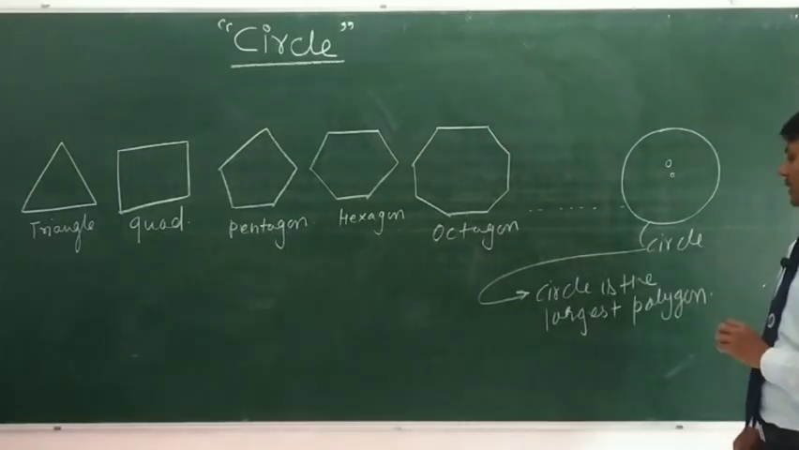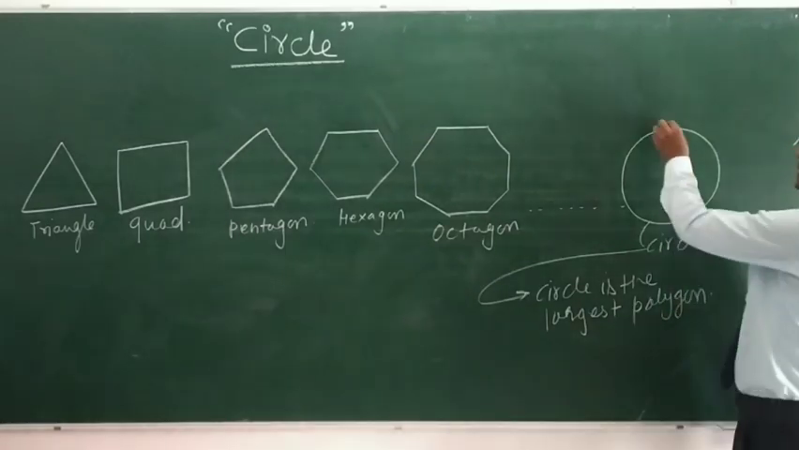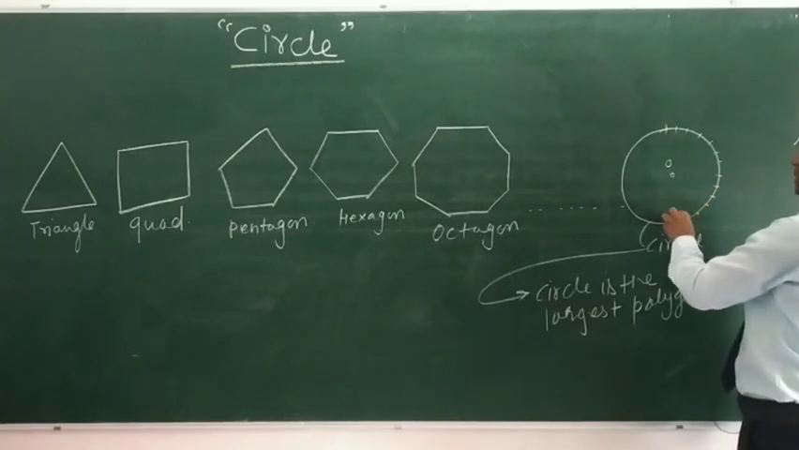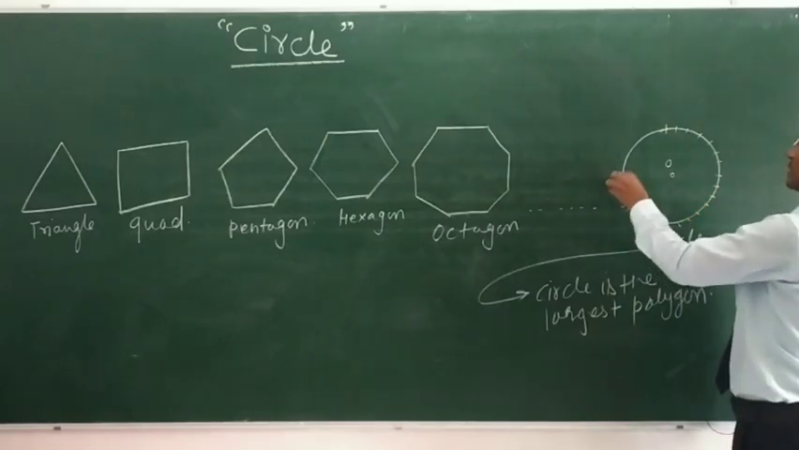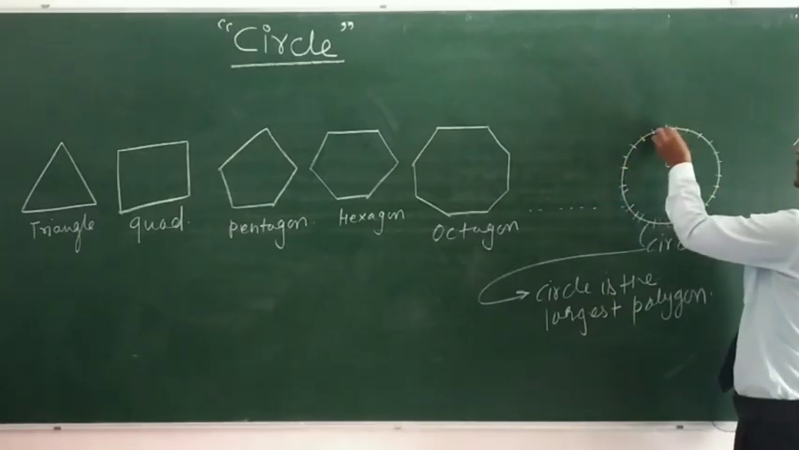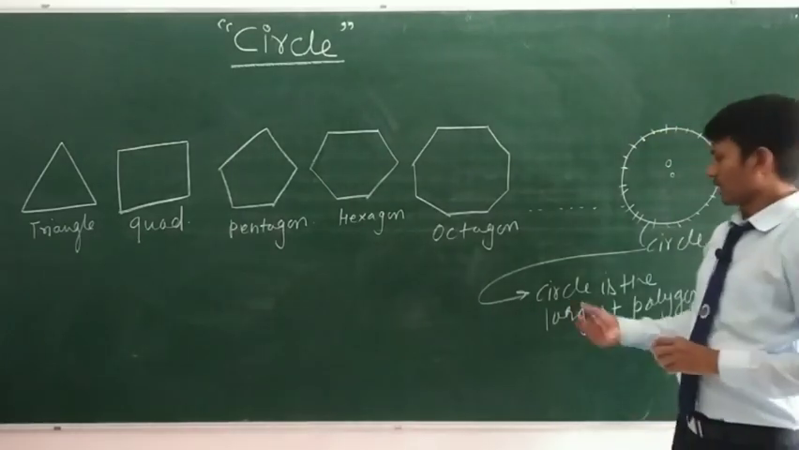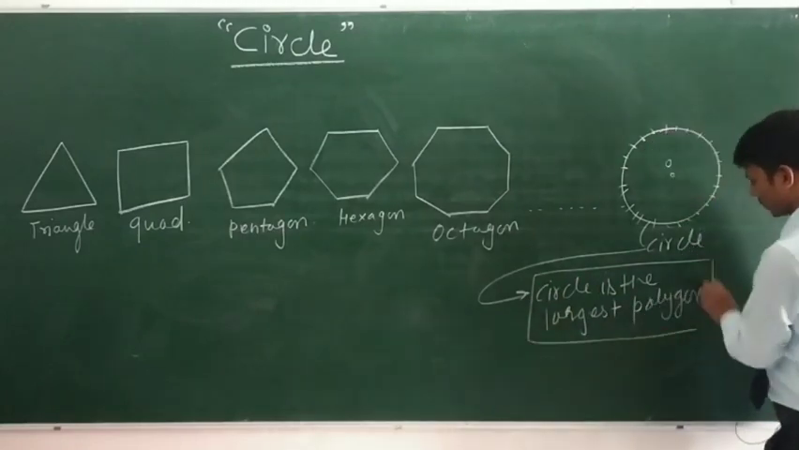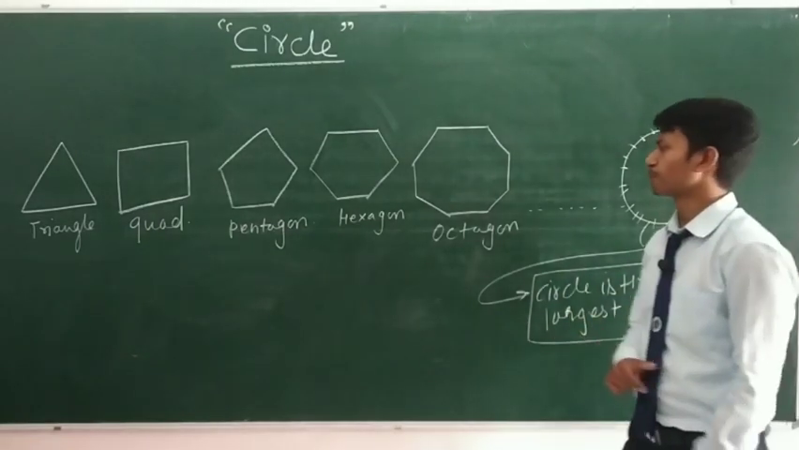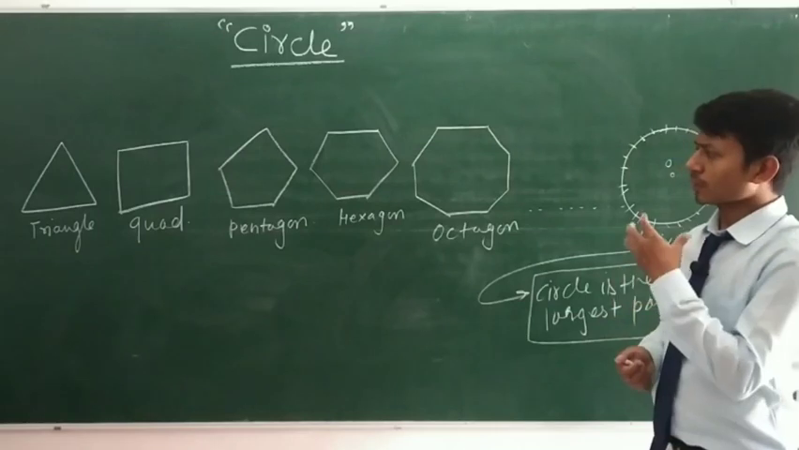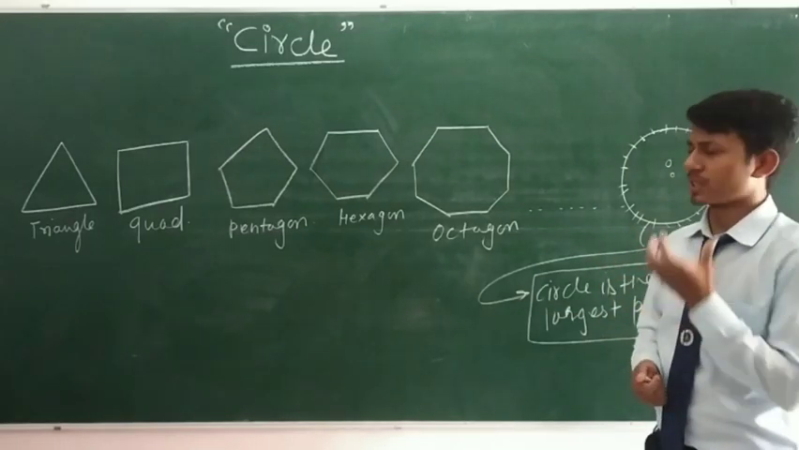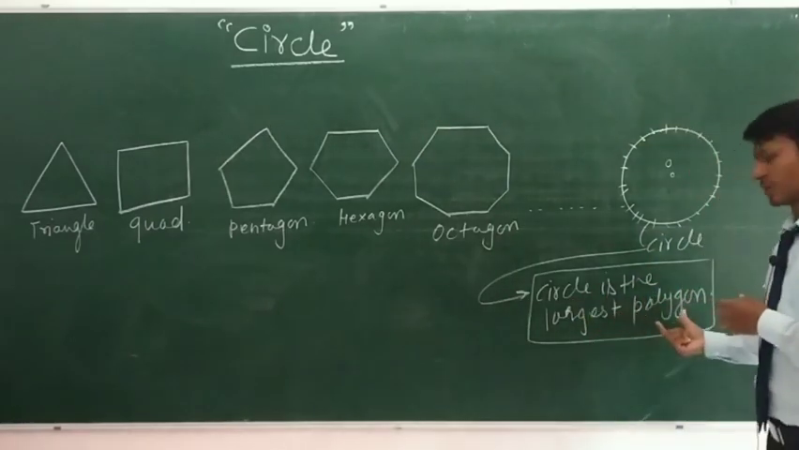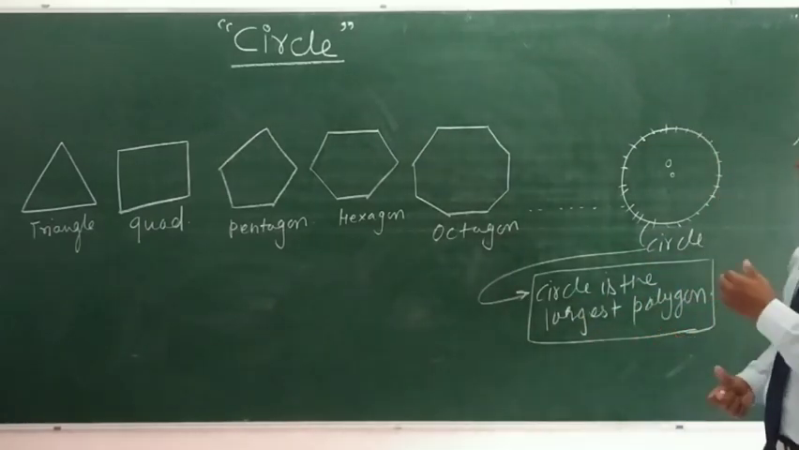Why am I saying that it is the largest polygon? Because a circle consists of infinite sides. This should be noted by you. You should note it down. So we have studied what a circle is, what its definition is. We have also discussed that the circle is the largest polygon, a point to be noted. Let's move on to the next one.